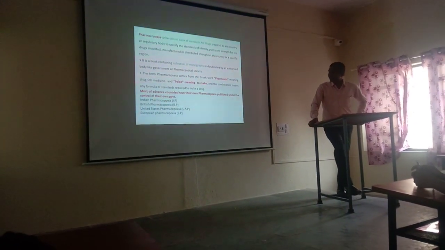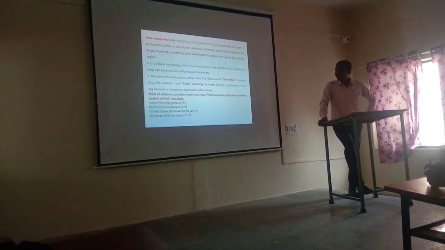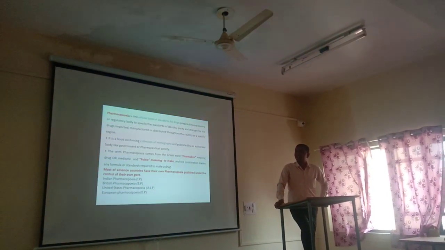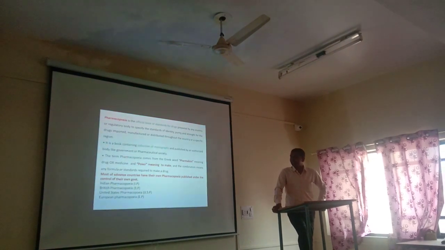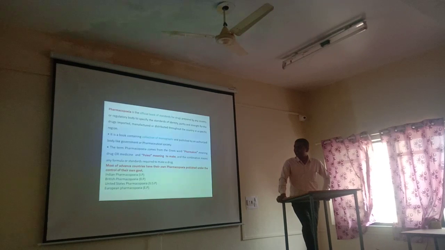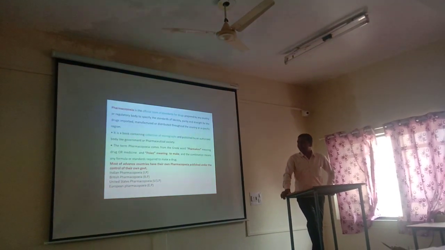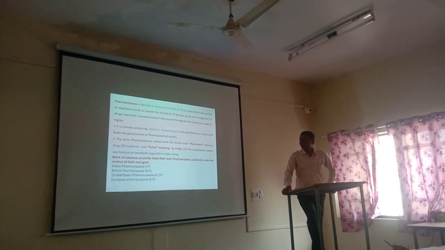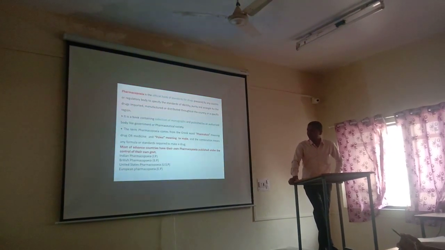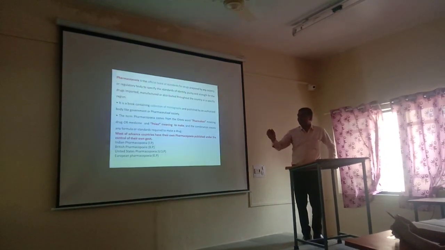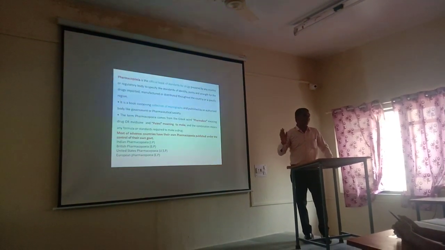Okay. Then second, various types of pharmacopoeias are present all over the world. The first one is the Indian Pharmacopoeia, simply called IP. Then the British Pharmacopoeia, BP, then the United States Pharmacopoeia, USP, and the European Pharmacopoeia, EP. Okay, these are the various pharmacopoeias present in the world.